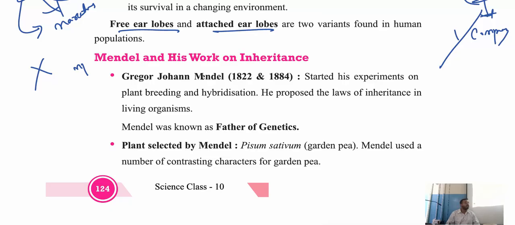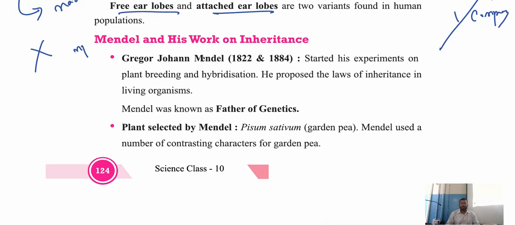Gregor Johann Mendel, 1822 to 1884, started his experiments on plant breeding and hybridization. Then he proposed the laws of inheritance in living organisms.